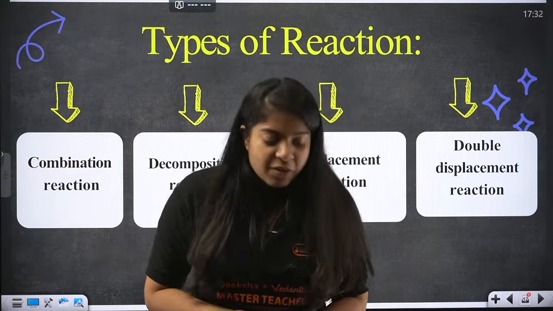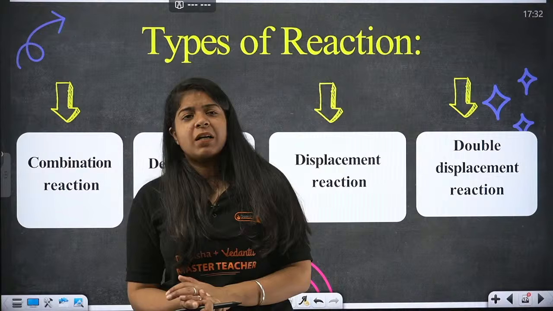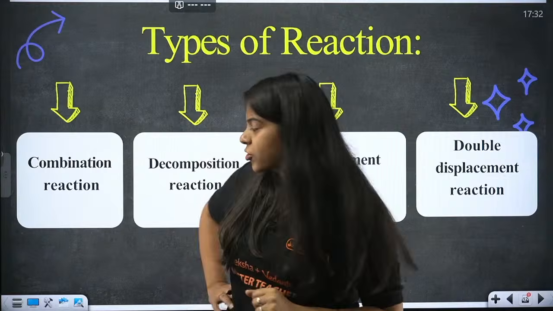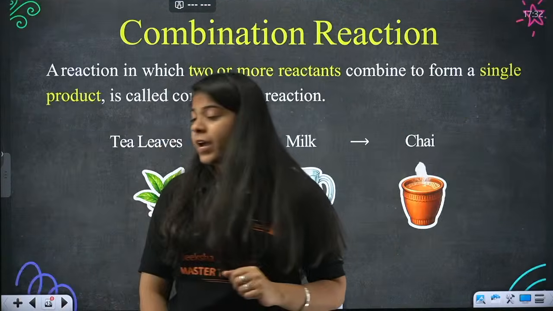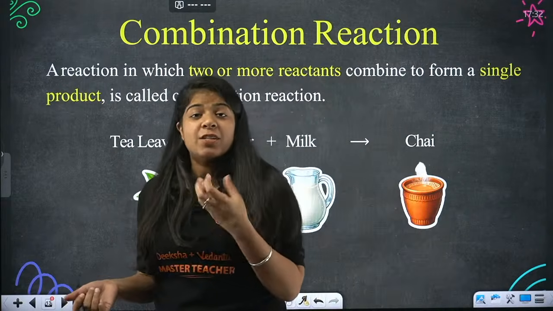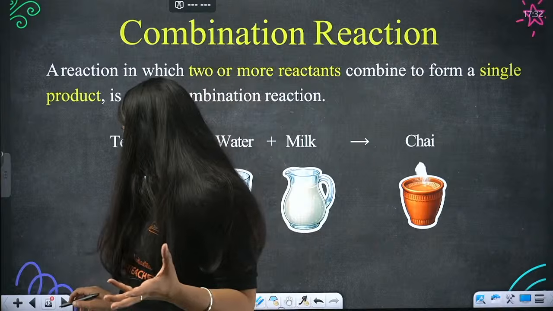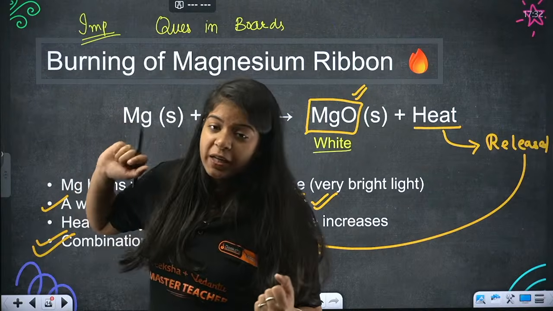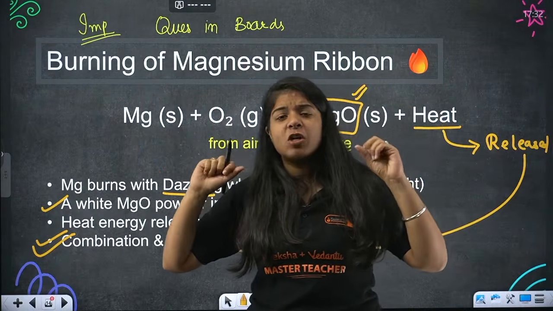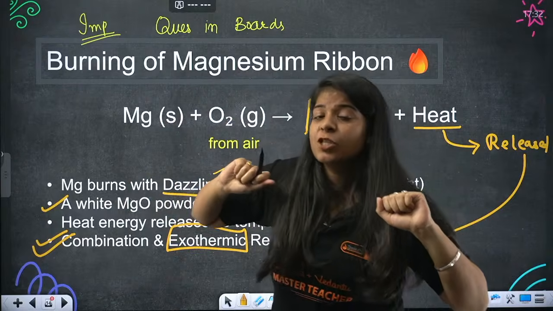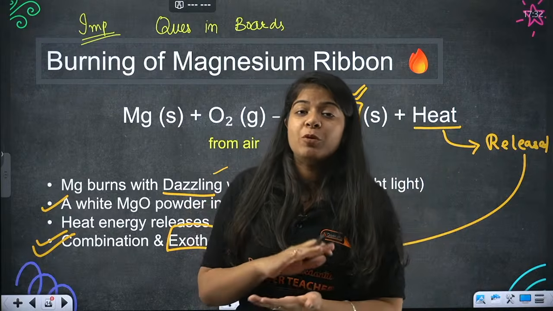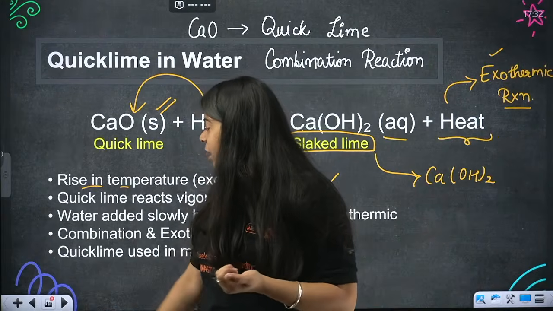So we started 4 types of reactions: combination reaction, decomposition reaction, displacement reaction, double displacement reaction. Combination reaction is where we combine 1 or 2 reactants and a single product is made. Usually it is exothermic, heat is released. We read about burning of magnesium ribbon: Mg with O2 gives MgO. White dazzling flame comes out, so we keep it away from our eyes to protect them, and we rub the ribbon with sandpaper to remove the extra layer of magnesium oxide.